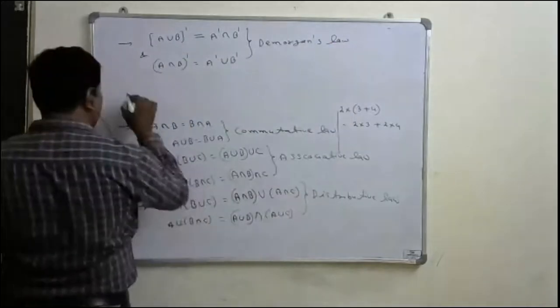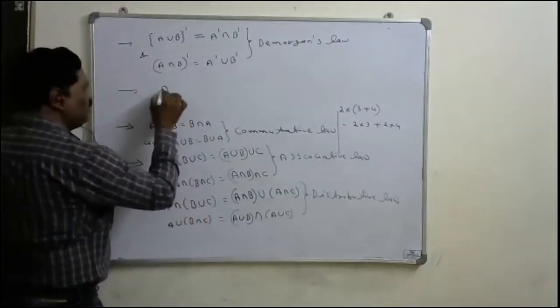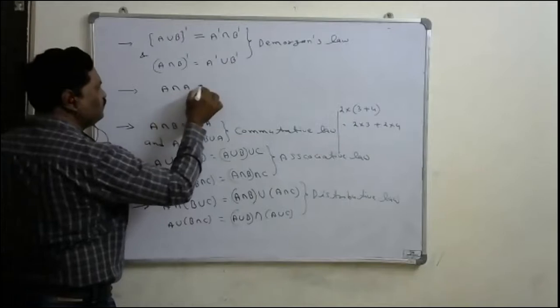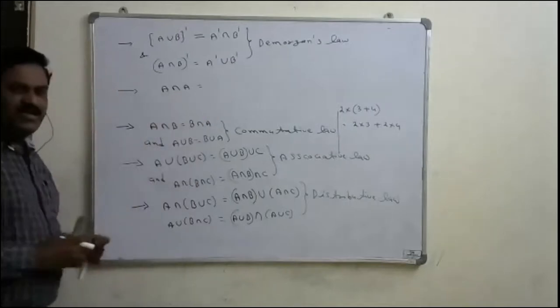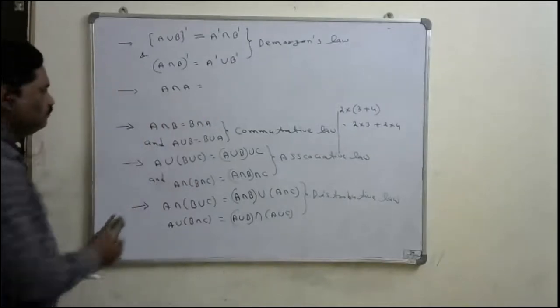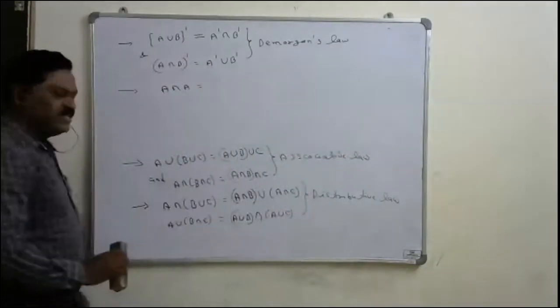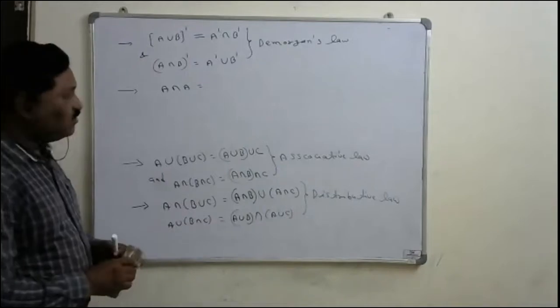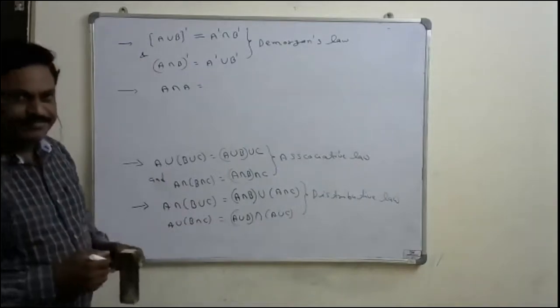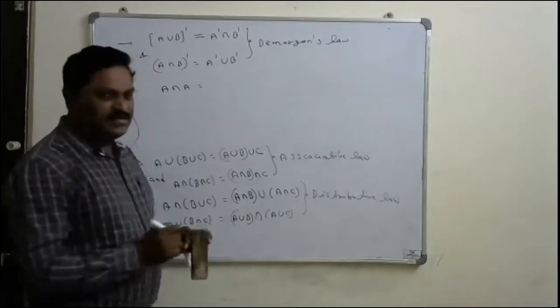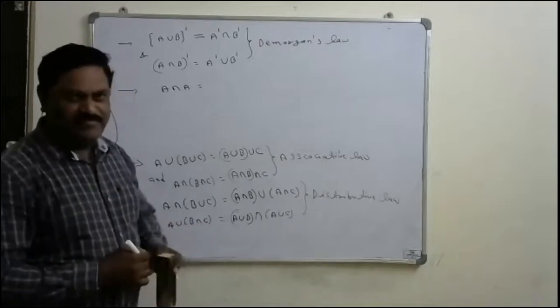Similarly, one more law: what is A intersection A? A intersection A means the intersection of a set with itself.